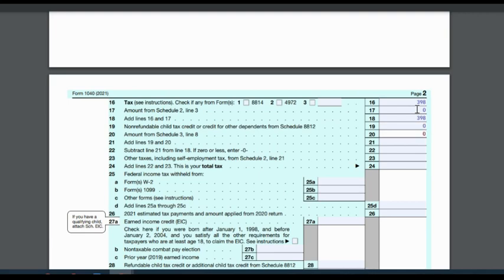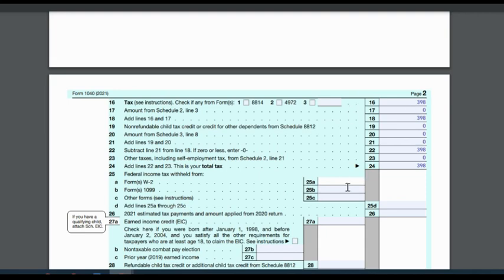There's no child tax credit. There's no Schedule 3. Add lines 19 and 20, so that's 0. Subtract 21 from 18. So subtract 398 minus zero, that's still 398. Other taxes, no. Line 24, add 22 and 23, so 398.